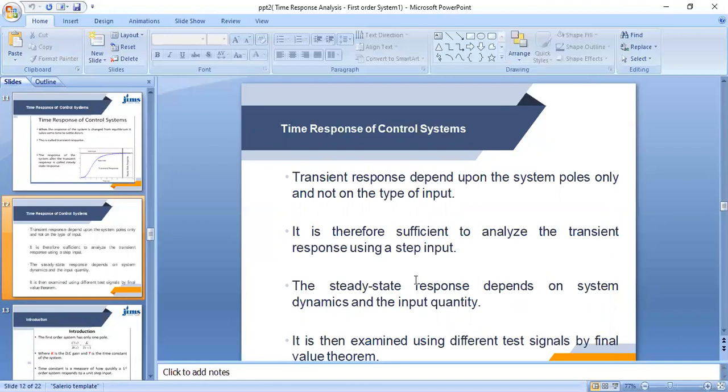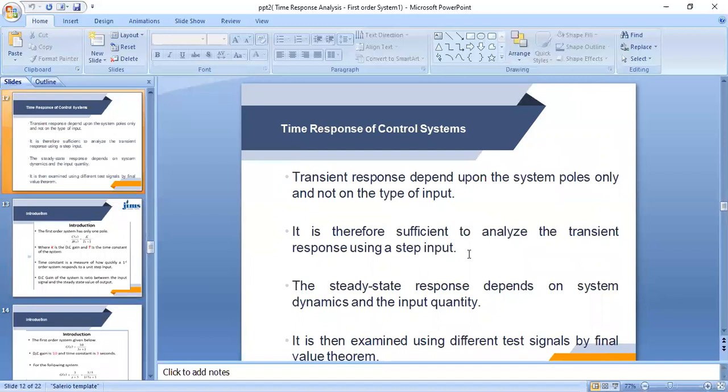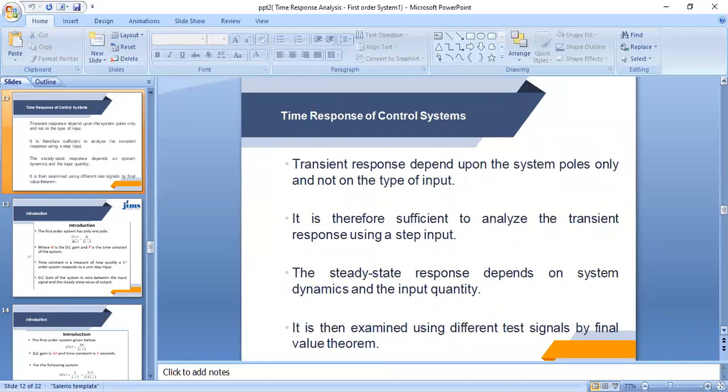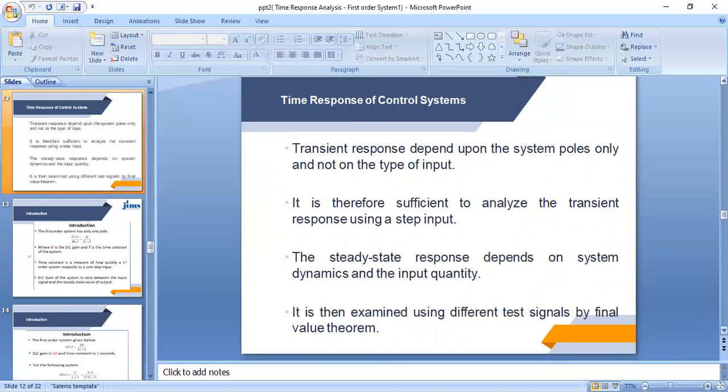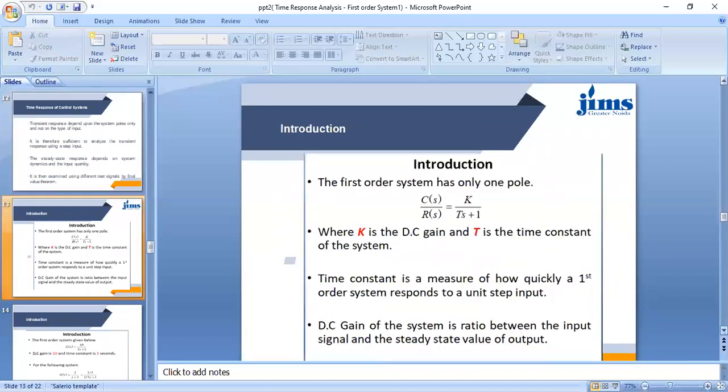The steady state response depends on the system dynamics and the input quantity. It is then examined using different test signals by the final value theorem. Transient response depends on the system poles only and not on the input.